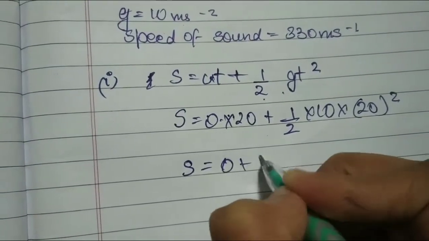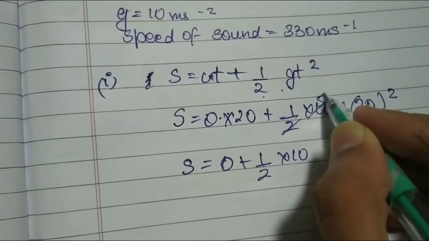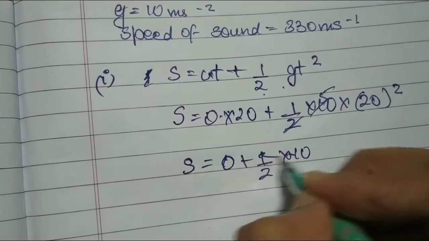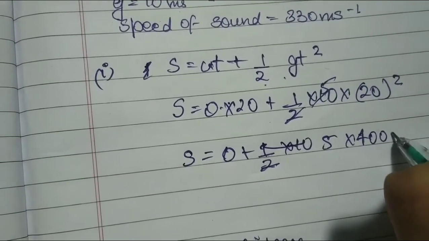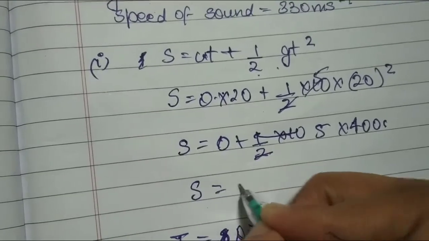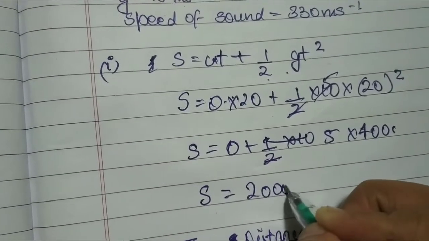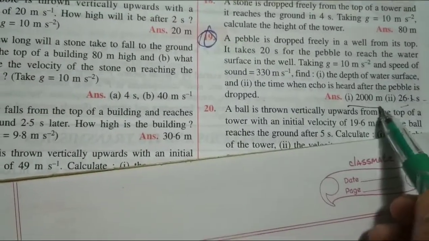Solve this and you will get the answer. Here we will cut this, so it will be 4 zeros. s is equal to 2000 meters. So this is your answer, and you can see the answer here.